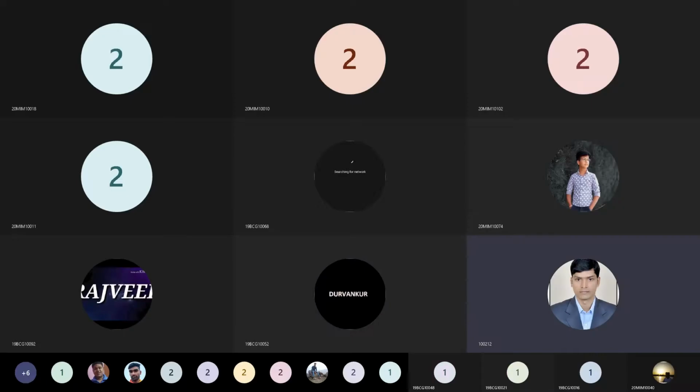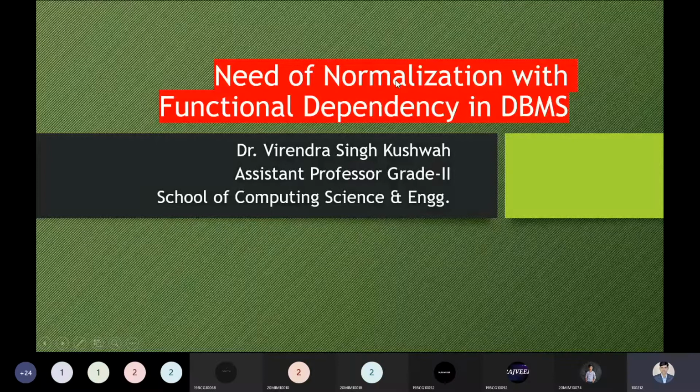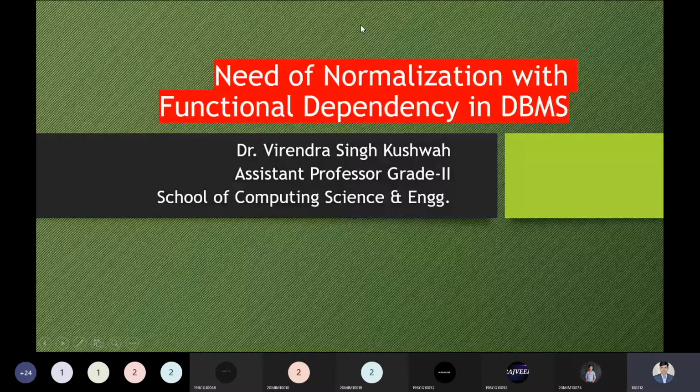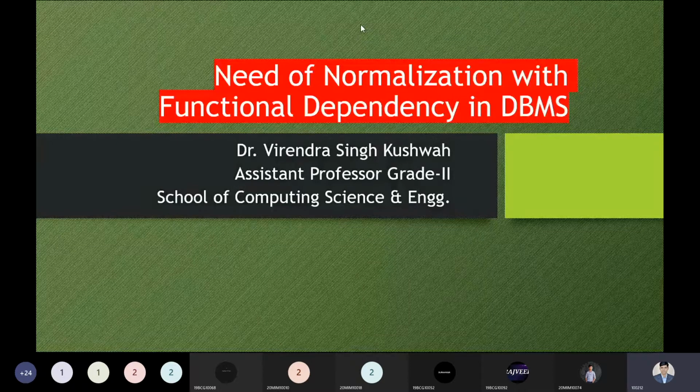Okay, students. Today we have a topic: the need of normalization with functional dependency in database management system. So what we will see is a more important point. Normalization and reducing complexity is a major concern in the database management system. Normalization means simplification of the database.